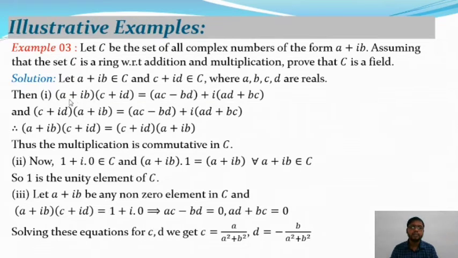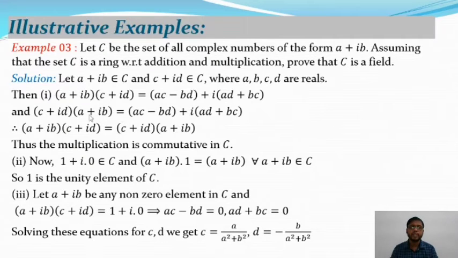Now a plus ib into c plus id, the multiplication of two complex numbers, equals ac minus bd plus i into ad plus bc, as well as c plus id into a plus ib, which after multiplying these two factors gives ac minus bd plus i into ad plus bc.